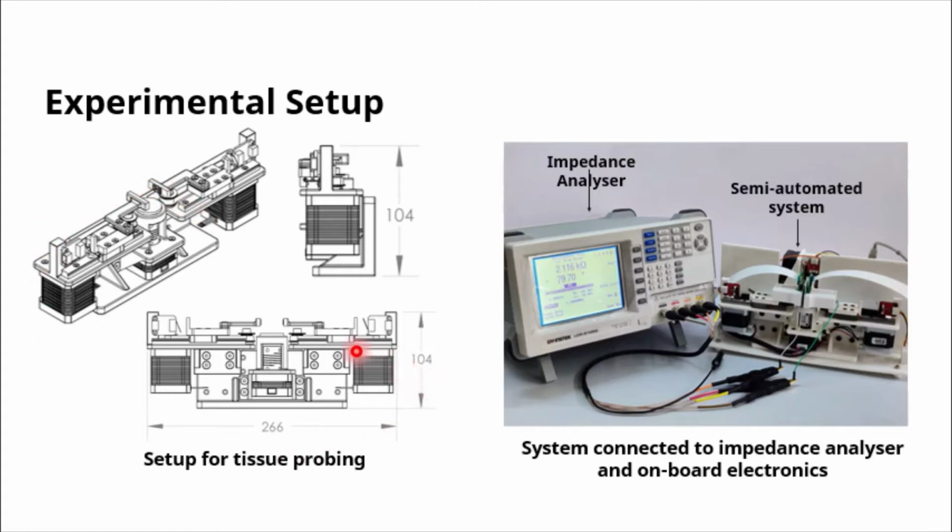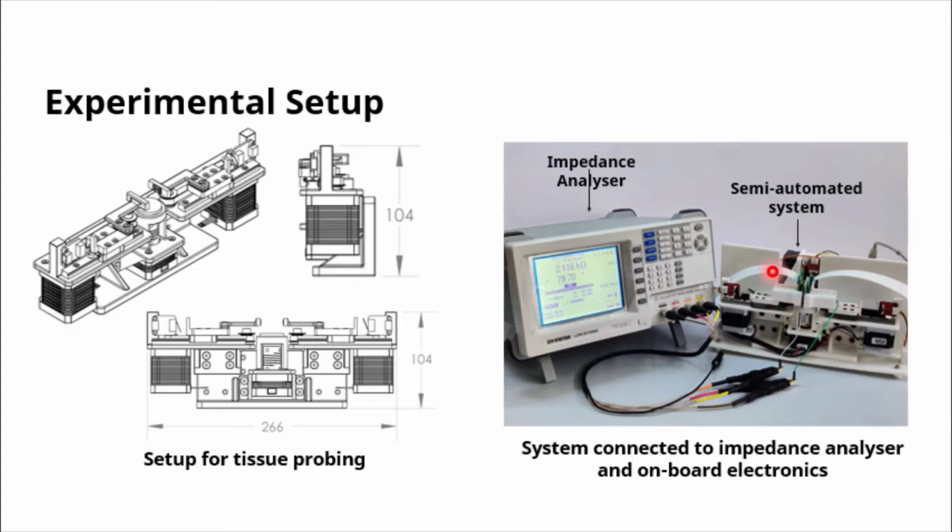So the product engineering design consists of two indenters which are axially placed in the X direction. The microchips are mounted at the tip of these indenters, as you can see here, as an additional attachment on the indenter tip. This additional attachment can be seen here, which is 3D printed using rapid prototyping. Now, the semi-automatic system has a height of about 10 cm and a length of about 26 cm.